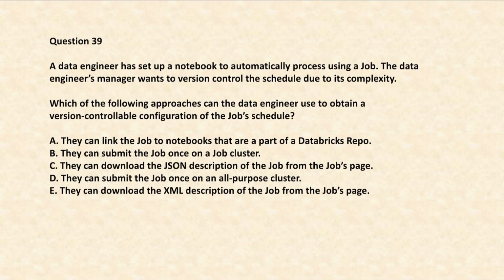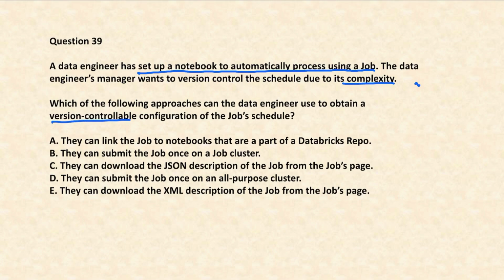Let's move on to the next question, number 39. A data engineer has a set of notebooks to automatically process using a job. The data engineering manager wants to version control the schedule due to its complexity. Which of the following approaches can the data engineer use to obtain a version control configuration of the job schedule? You have a set of notebooks to automatically process using a job, and the job is actually complex, so they want to do version control.